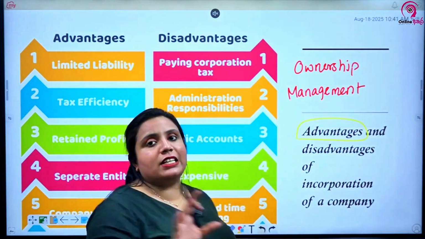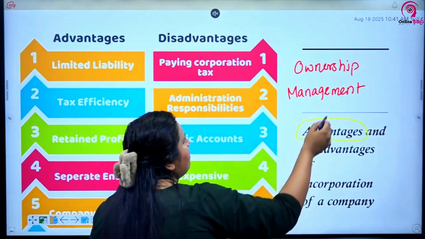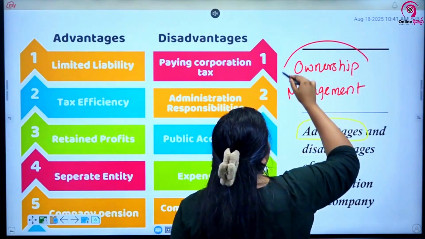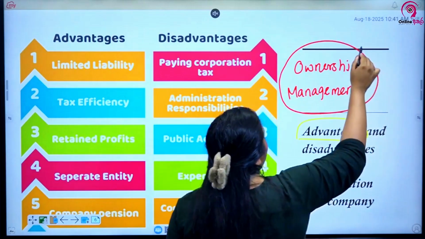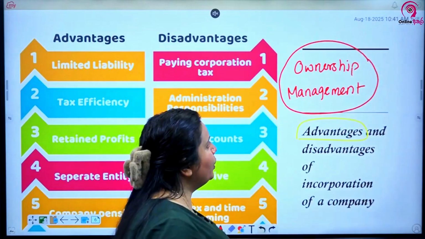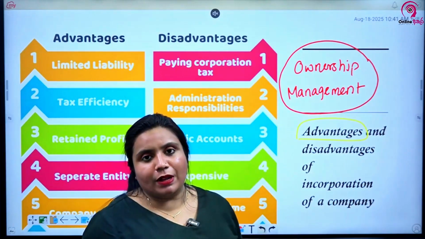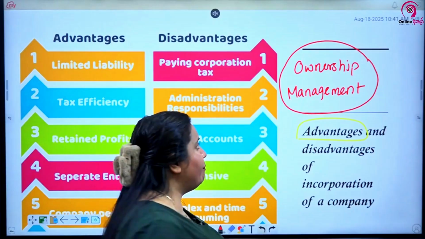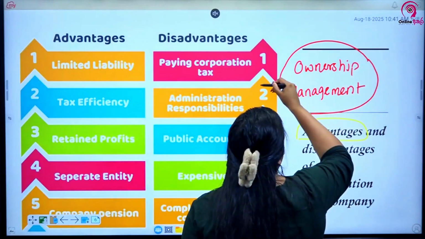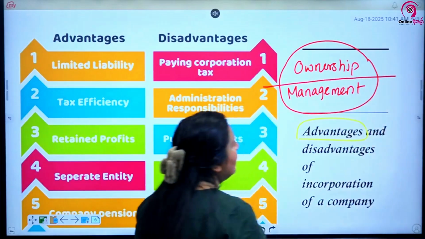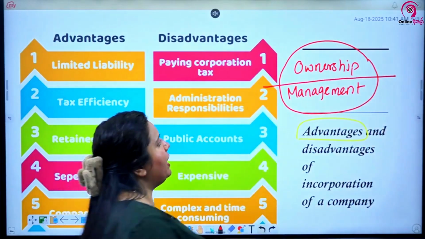In sole proprietorships and partnerships, ownership and management are combined together. Owners also manage the business. But when it comes to a company, the ownership and the management are separated.